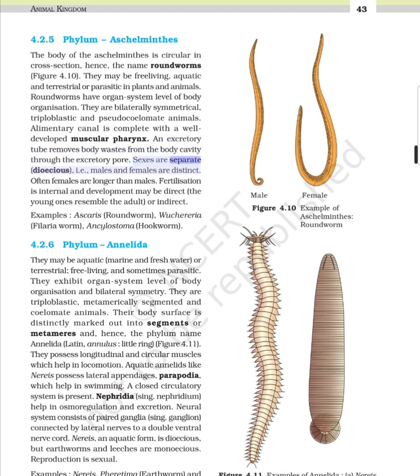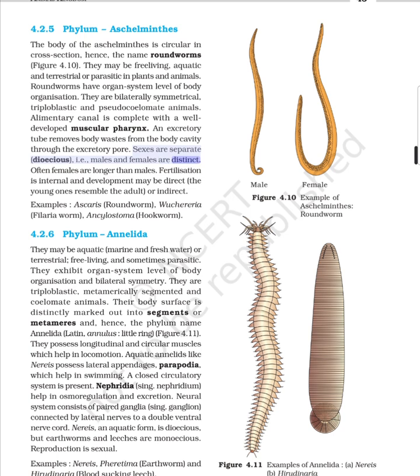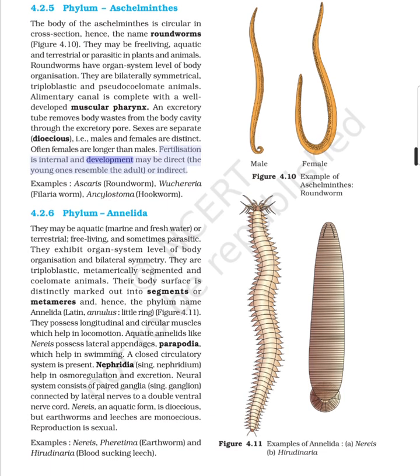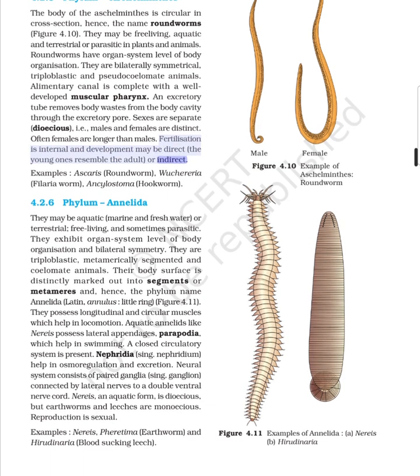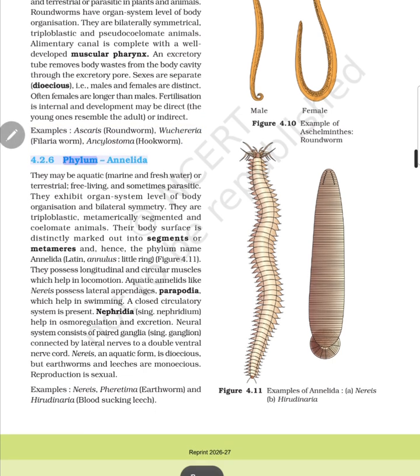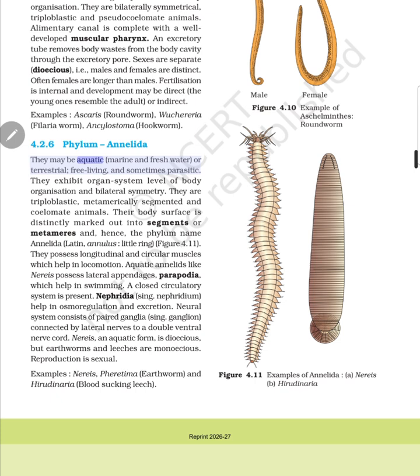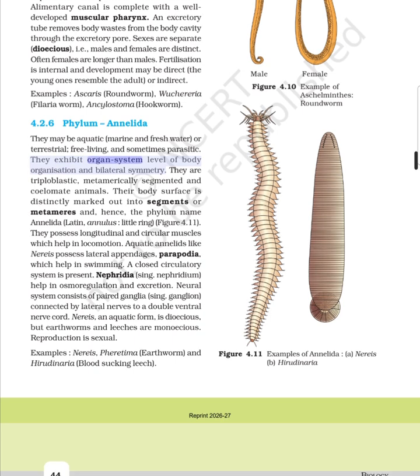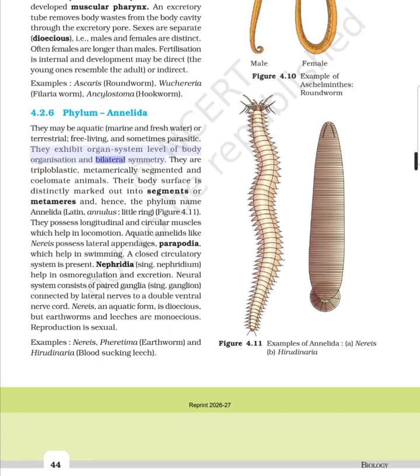Sexes are separate, i.e., males and females are distinct. Often females are longer than males. Fertilization is internal and development may be direct or indirect. Examples: Ascaris, Wuchereria, Ancylostoma. 4.2.6 Phylum Annelida. They may be aquatic or terrestrial, free-living, and sometimes parasitic. They exhibit organ system level of body organization and bilateral symmetry.